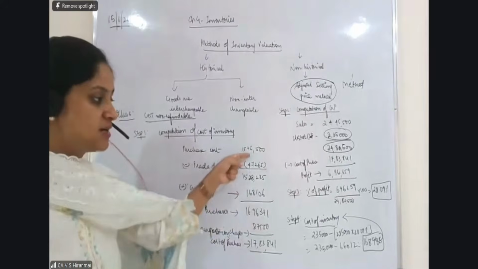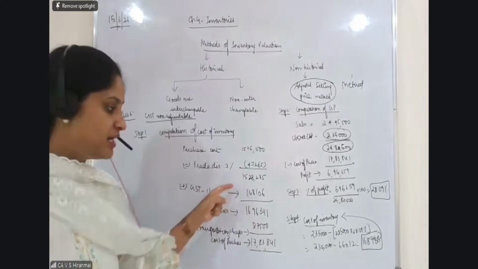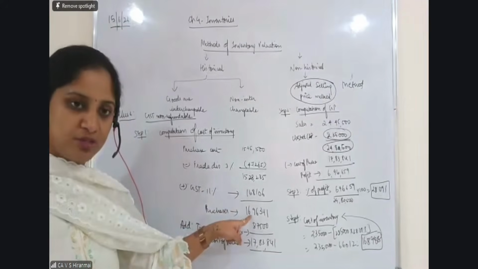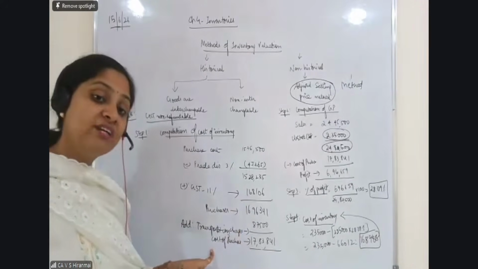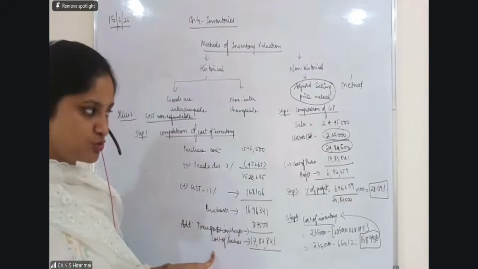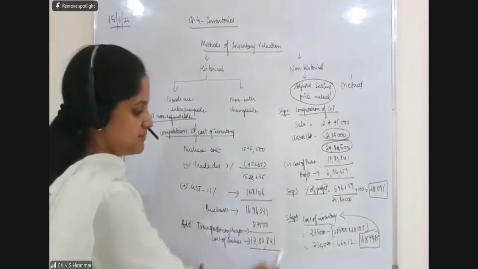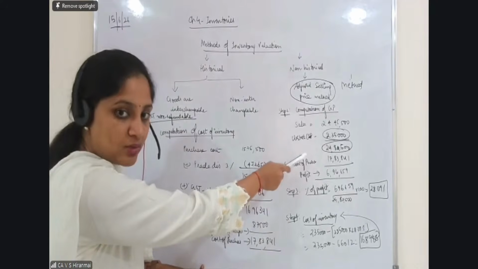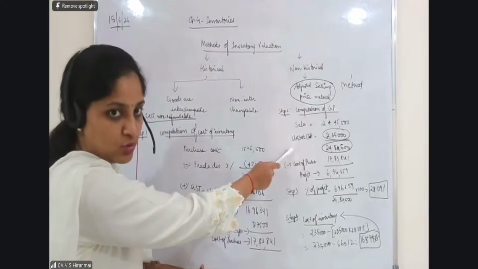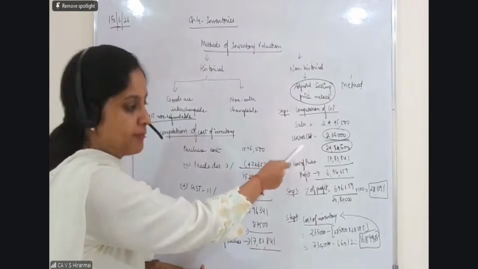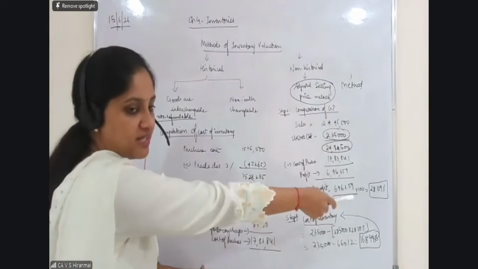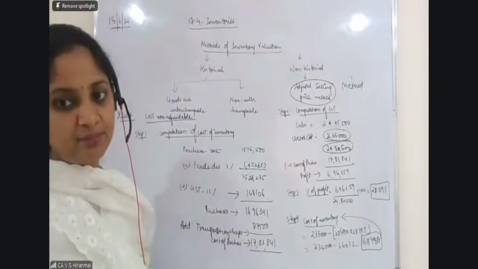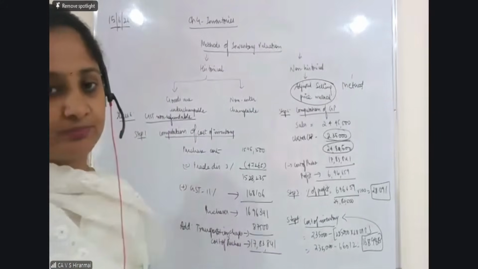So if you get non-refundable, you should always add it. Okay. Trade discount, you will subtract it. On the net value, you will calculate 11 percentage and add it. You will get the total purchases. But with that, whatever direct expenses are there, that also you should add. You can do this step like this. For computing the gross profit, you can open the trading account and also do the gross profit value, or you can show it in the statement format. Finally, step number 3, arriving at the percentage. Step number 4, arriving at the cost.